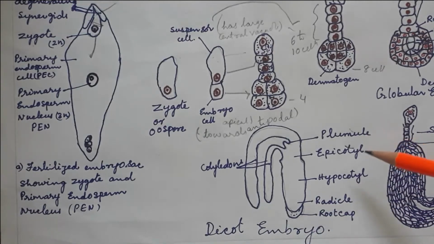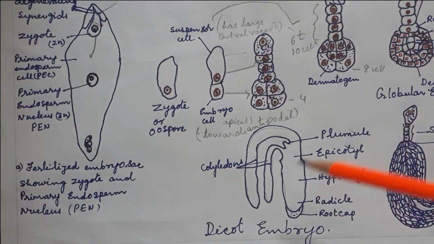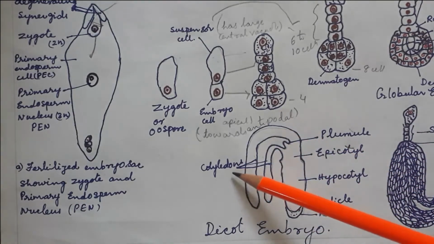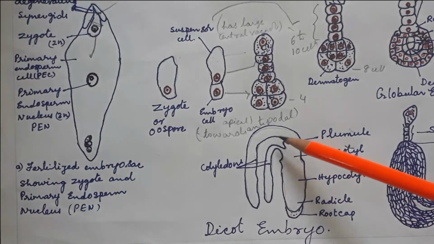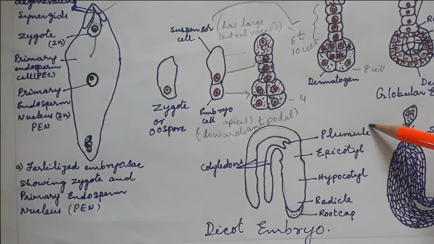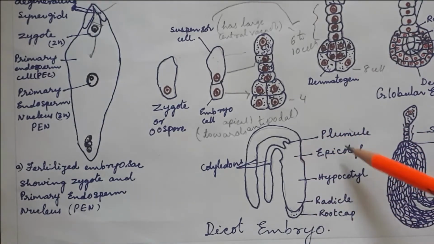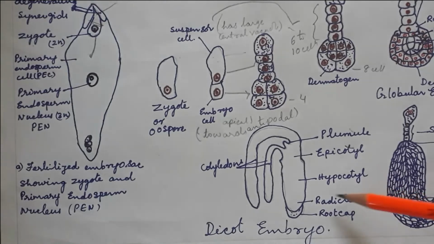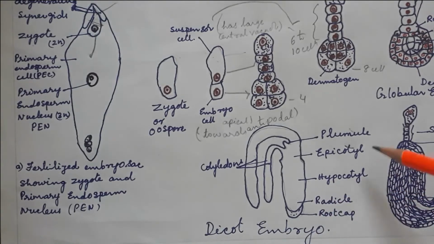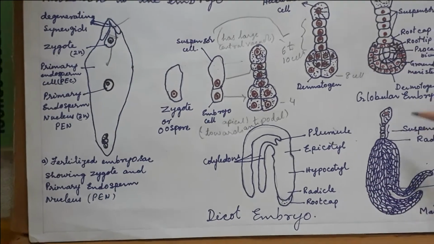So in the dicotyledon, the development has taken place from the embryonal axis. At the end of the cotyledons it will turn into the plumule, and the plumule will give rise to the shoot or stem. Below that is the epicotyl, and down to the epicotyl, the hypocotyl. At the end of the hypocotyl is the radicle, which turns into the root, and this turns into the stem. So this diagram turns into the mature plant: cotyledons, plumule, mature.